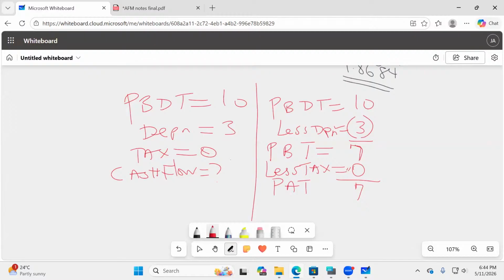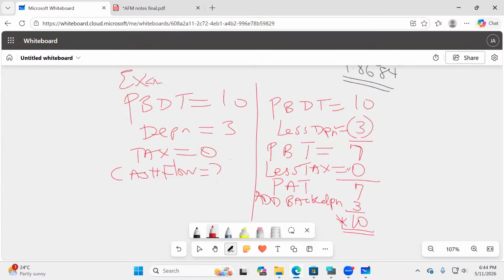Once we have profit after tax, how do we change this to cash flow? We add back depreciation, of 3, which will end up giving me 10. Do you know what that 10 is? It was our profit. So you see, once you get profit, and then the examiner tells you that there's no tax, or doesn't even give you a rate of tax straight away, the profit you have is your cash flow. If I were you, I would have written this as an example at the back of my books.